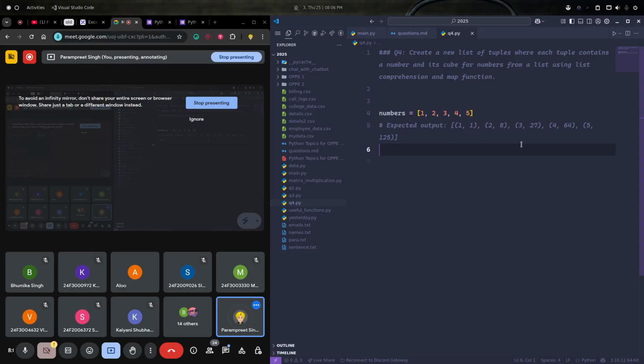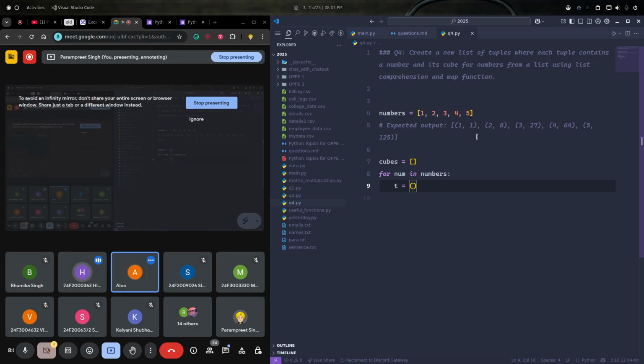Now there are many ways to do this question. Let's first do it normally using a loop. So let me write cubes. And now you guys tell me, how can we do it in a normal for loop? Just the same, for num in numbers. First we need to create a tuple. And how can we create the tuple?